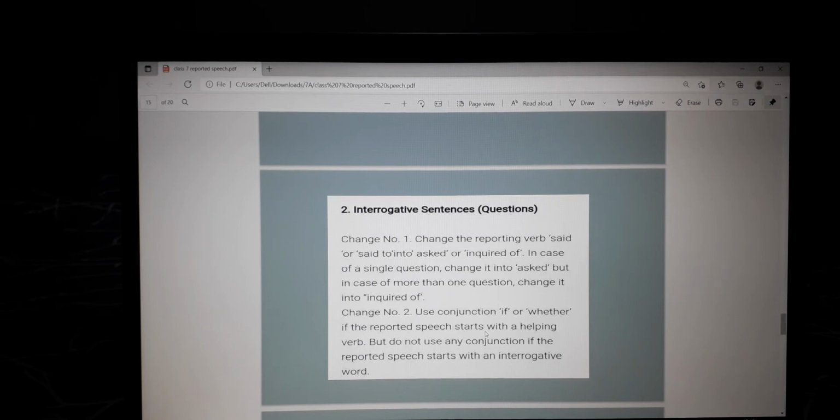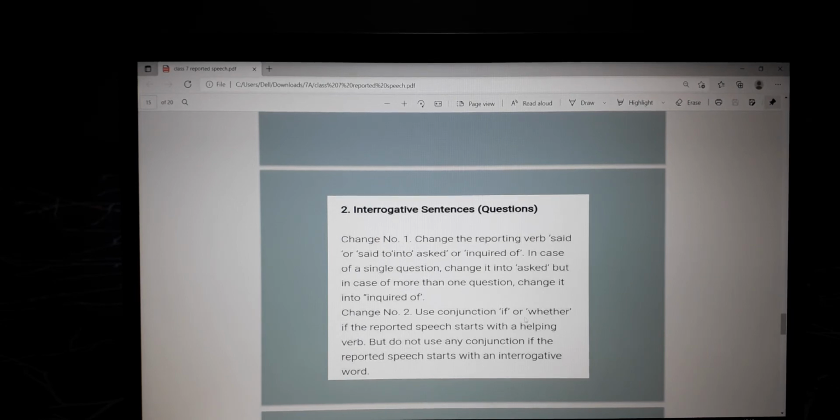But if you are saying the teacher asked me to do this work, or my parents asked me if I was going to my friend's house. So these are certain cases where there is only one question. Where only one question is asked, "asked" will come; where there is more than one question, "inquired of" will be used. Clear? Now the second rule or the second change.